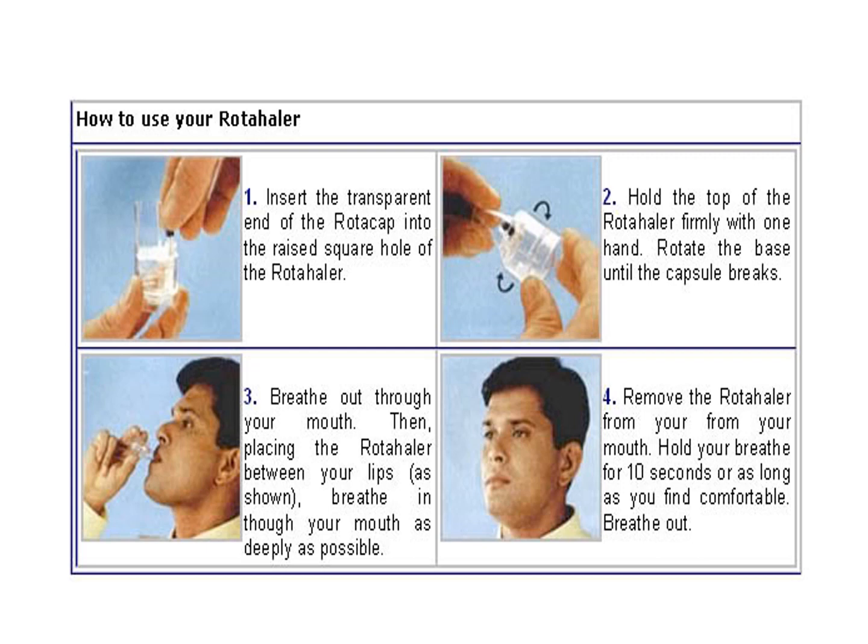See, these are the steps for how to use a rotahaler. First step, insert the transparent end of the rotacap, that is the capsule, into the space given in the rotahaler. Secondly, hold the top of the rotahaler firmly with the hand, and rotate the base until the capsule is broken. Thirdly, breathe out through your mouth and then place the inhaler into your mouth. Breathe in through your mouth as deeply as possible so that you inhale the medication, and then remove the rotahaler from your mouth. Hold your breath for a minimum of 10 seconds and then breathe out.